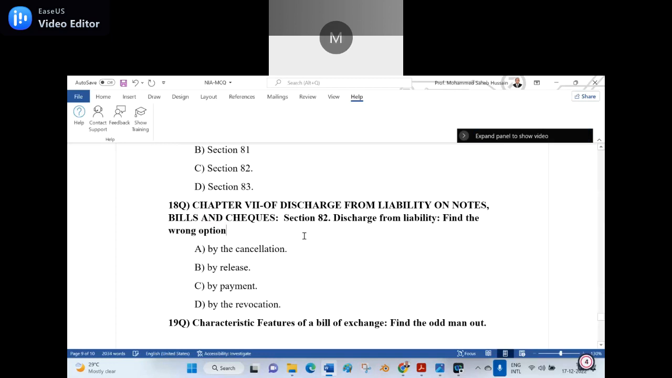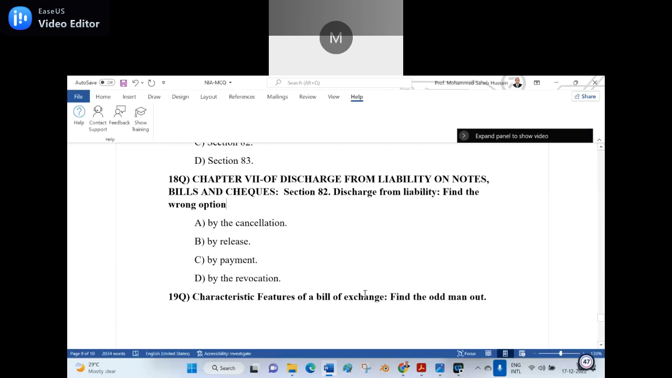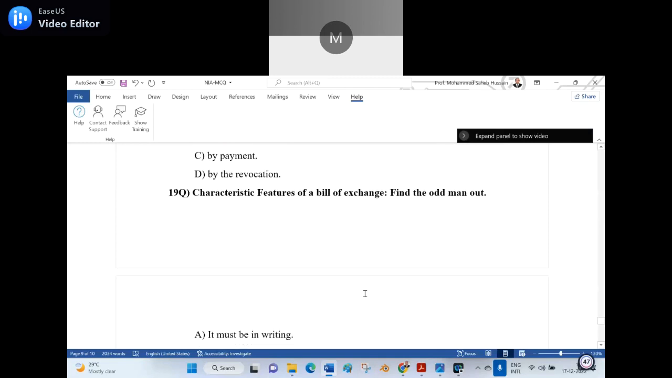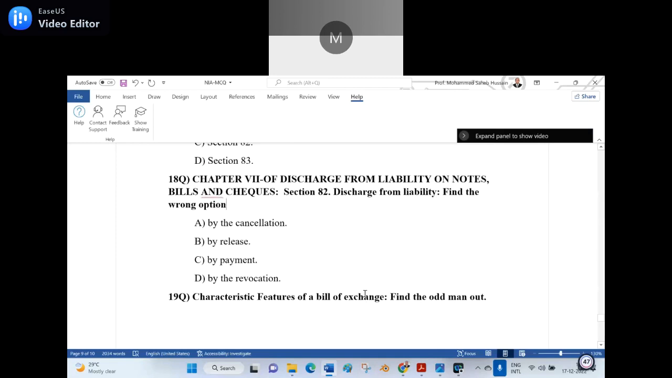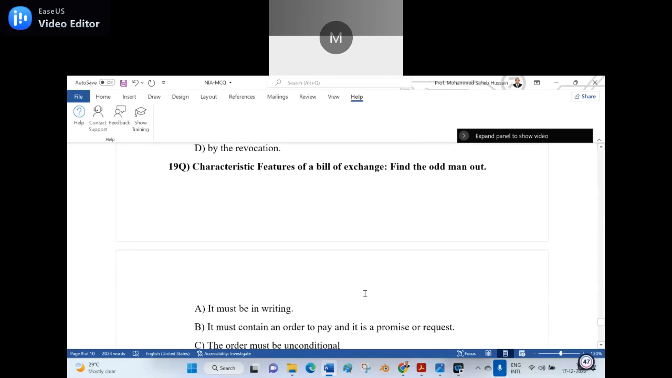Actually, first I thought of making 1, 2, 3, 4, 5, then making the options. But I said, no, let me make it an easy way so that I could know whether they could follow it or not. Only three options are there. Number 1, by cancellation. Number 2, by release. Number 3, by payment. And I practically added by revocation. It is not there. So the wrong option is D. Is it clear? Anyone can unmute and read this one, 19th.